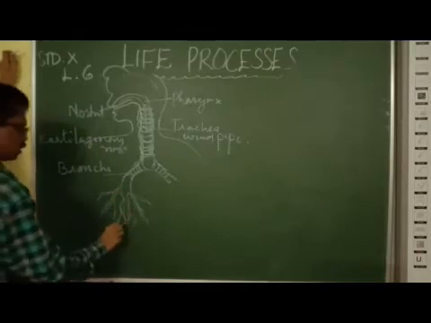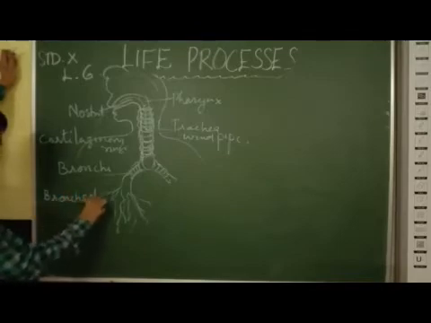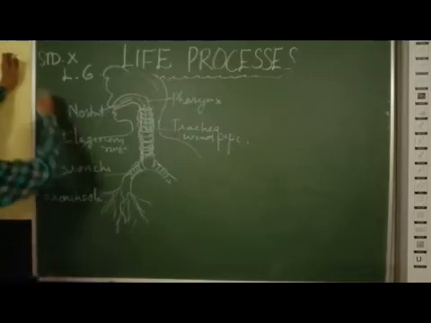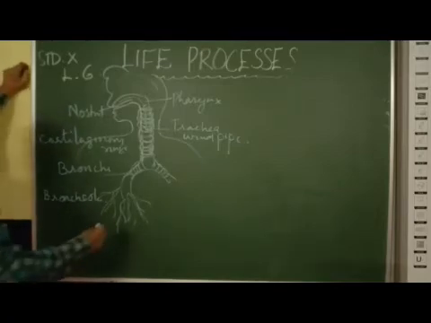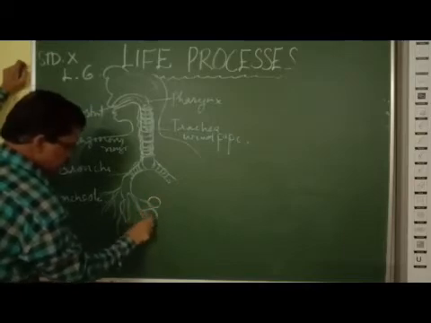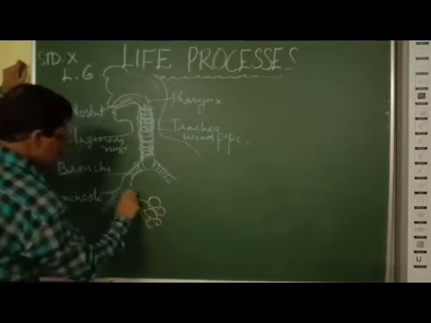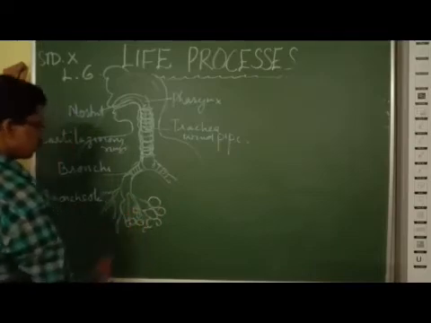These branches we call bronchioles. Each bronchiole ends with a balloon-like structure. Lots of balloon-like structures.